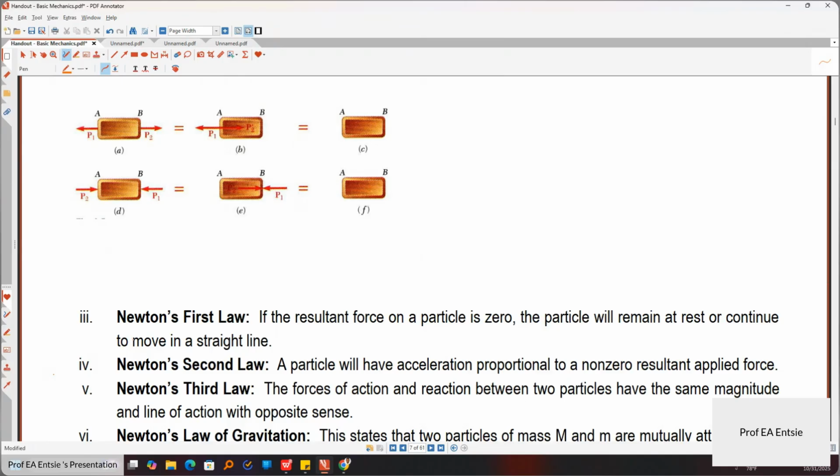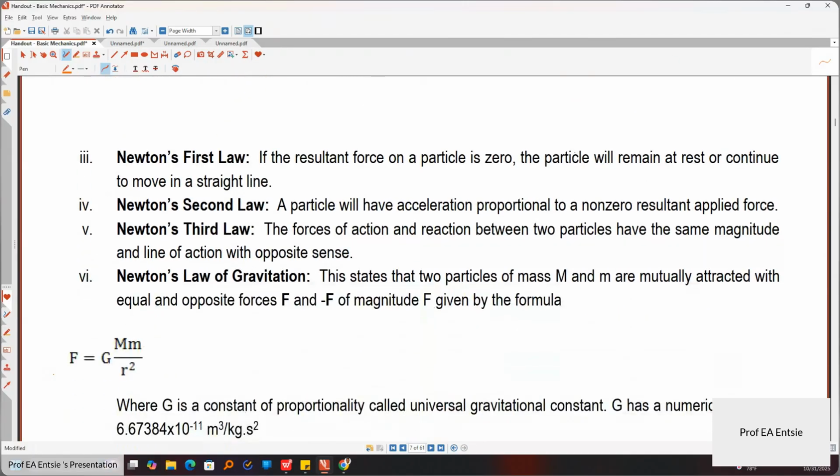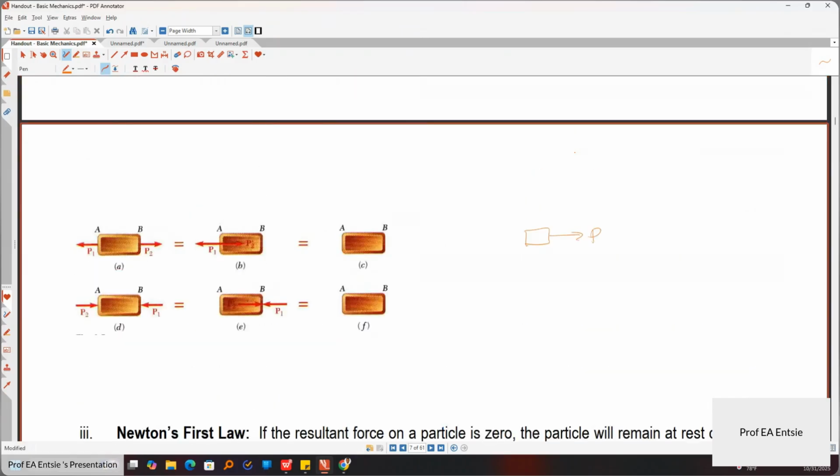All right, so now Newton's first law, as we know, a body at rest will continue to be at rest unless an external force acts on it. So if I have a body here, this body will be here till thy kingdom come unless an external force acts on it. External force can be wind, it can be whatever. Alright. So if it's even moving in a straight line, it will continue to move in that straight line until there is an external force on it. So simply, what this means is that if a body will be at rest, it means the summation of the forces on it should be zero. That's what it means in other terms.